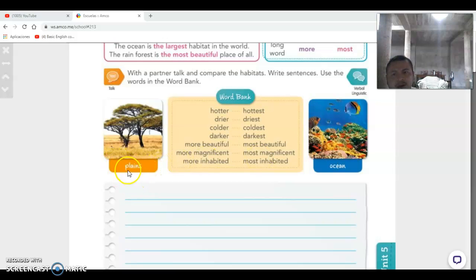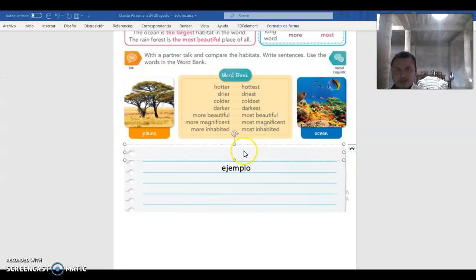Okay, you need to compare plains and the oceans, and so you need to write it down as sentences according to superlatives and comparatives, and use these words. So I'm going to give you a couple of examples so you can do the rest of them, and then take a look at this one. The first one, a possible answer could be the plains are hotter than the ocean.